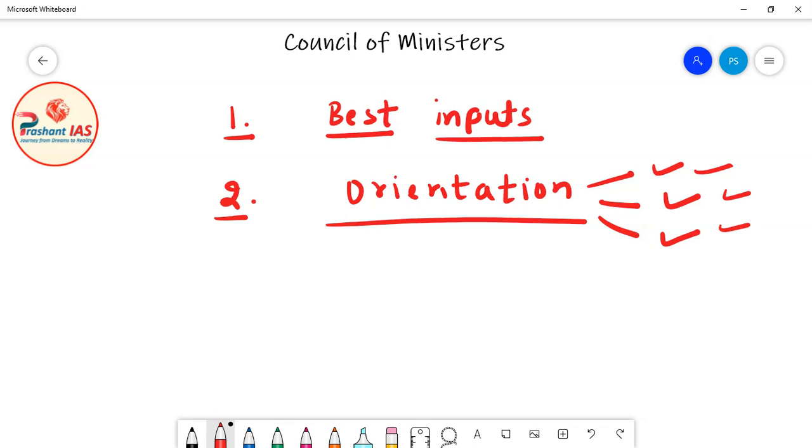So the orientation of all the ministers should be in the same direction, meaning all the ministers should say the same thing. So this is the second purpose of collective responsibility of council of ministers towards Lok Sabha.